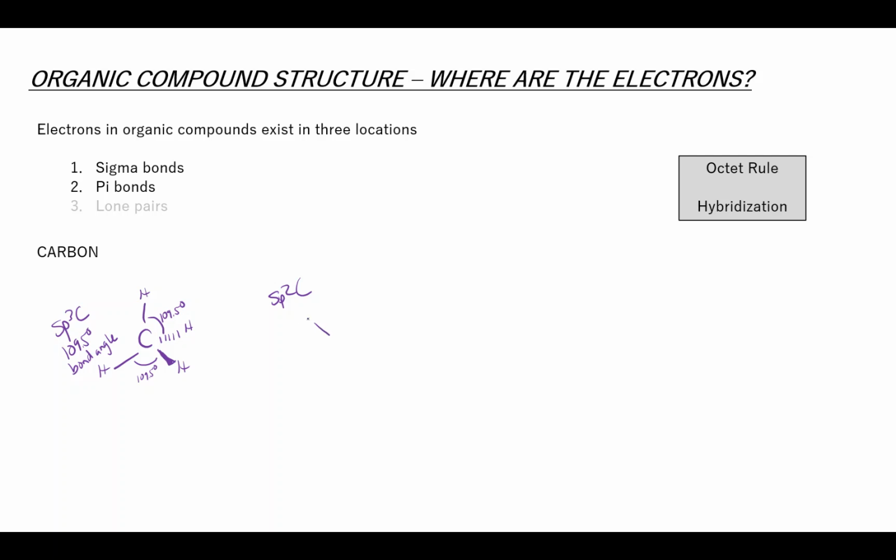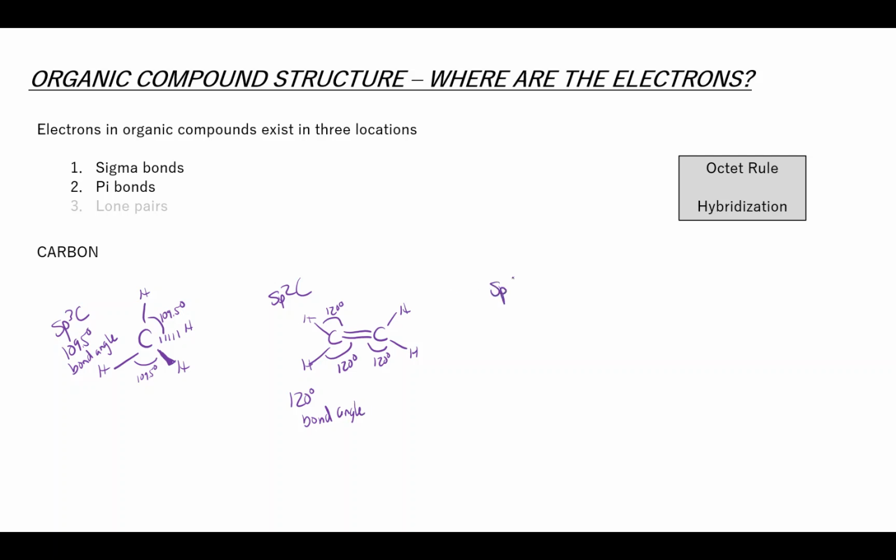sp2 carbons, because they have to make space for the pi bond, are all flat, and so there's no three-dimensional structure, and the bond angle here is 120 degrees. Right? Every bond angle is the same. So 120 degree bond angle for every sp2 carbon.